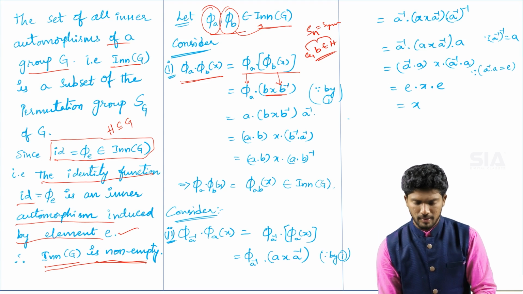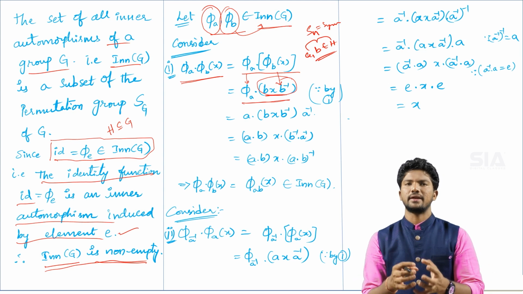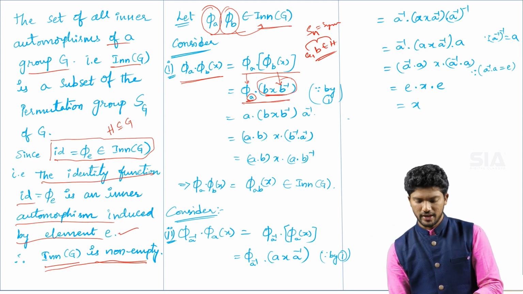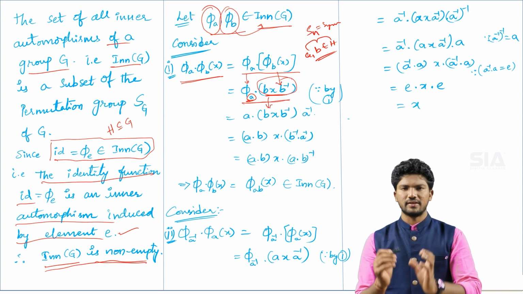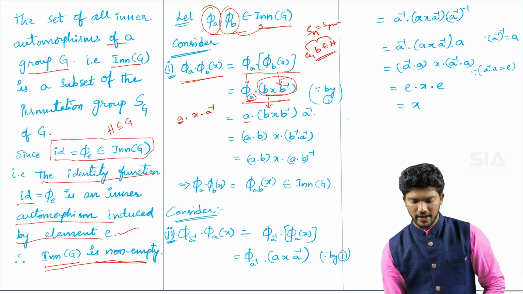Again applying equation number 1, this total term becomes one element in terms of x, with suffix a: a x a⁻¹.